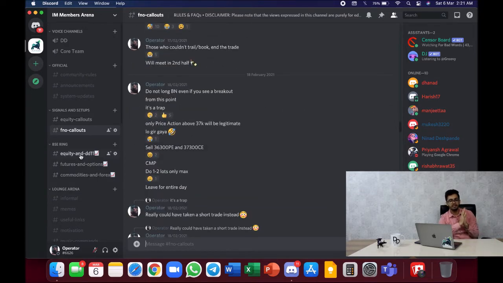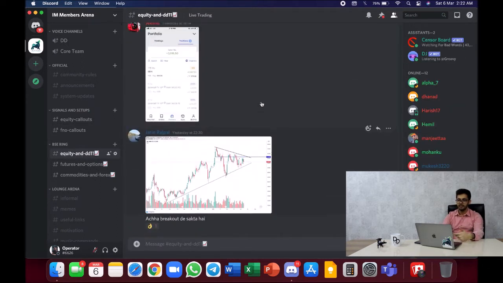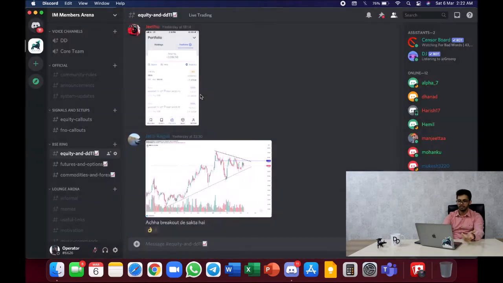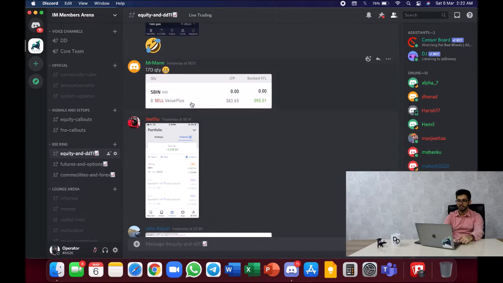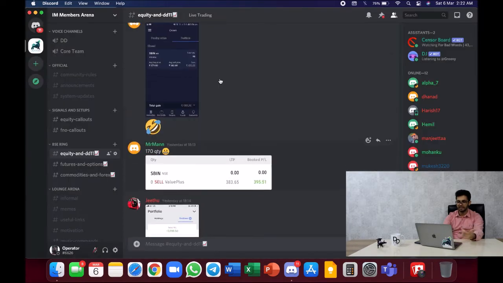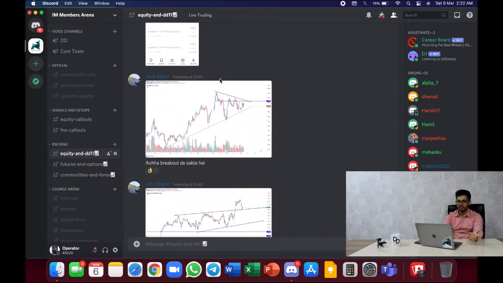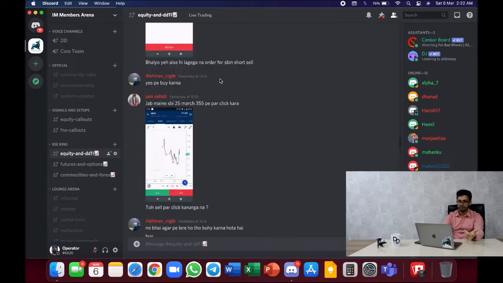Now, the equity, futures, and commodities and forex forum for all the members has been grouped under BSE ring, right? So you're going to find this under BSE ring. In equity, you're going to see people sending a few of their screenshots as well. So G2 basically made 4k. That's good enough, right? There's another one. So basically, people put their PNLs as well. People put their charts as well. People have a lot of great talks as well.